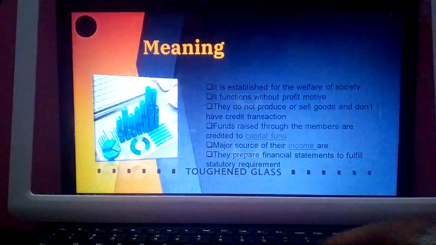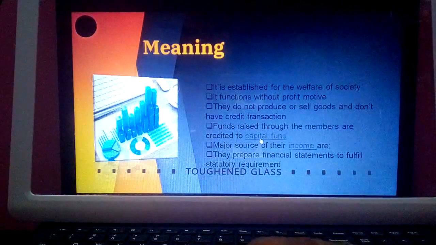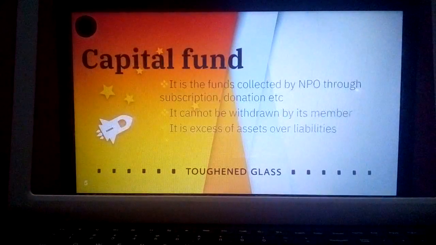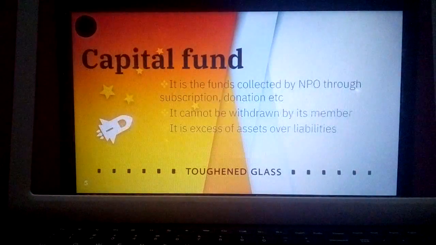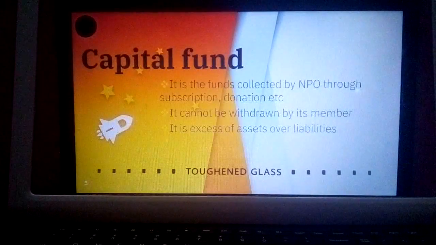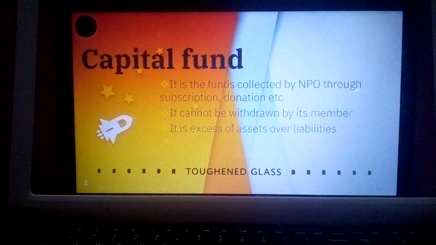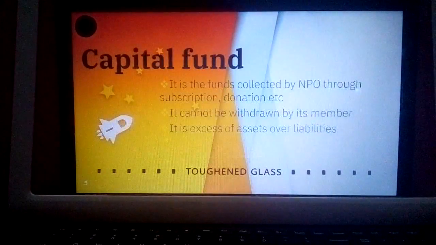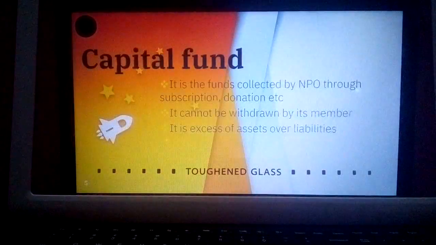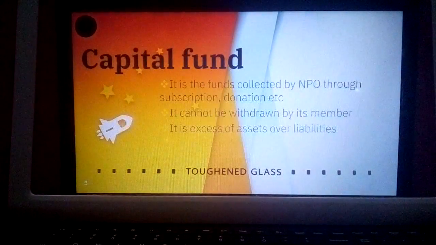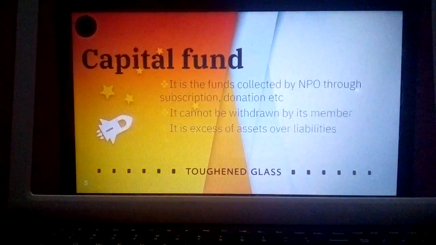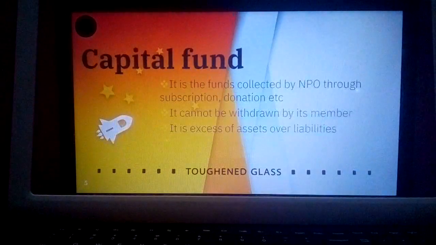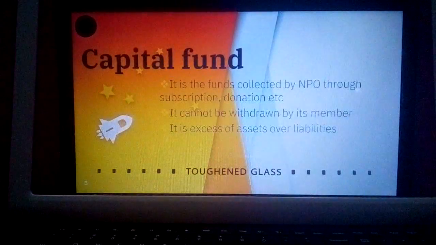So what is capital fund? We will study in detail regarding capital fund. It is the fund collected by an NPO through subscription, donation, etc. There are subscriptions which are given by the members to continue their membership. There are donations which are provided by donors for different purposes to help this organization in raising funds, and there is the government providing aid for different reasons, which is called grant in aid, to help the institution raise its standard.